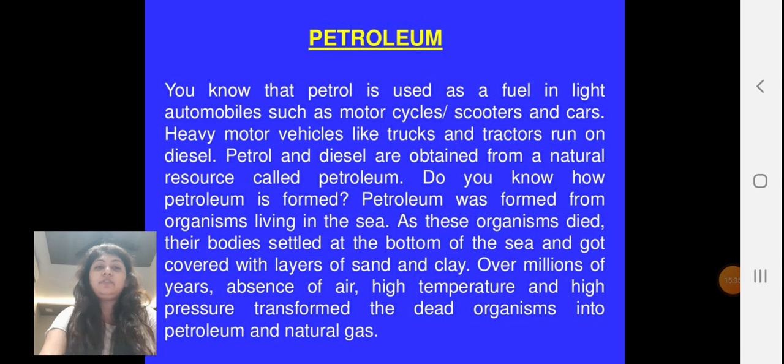Now, let's talk about petroleum. Petroleum in detail we will talk about in our next part. So, in this part we discussed coal, how coal was processed, what is the history behind coal, and what are its main components. We will talk about the second important component of natural resources, that is petroleum, in our next part, part 2.